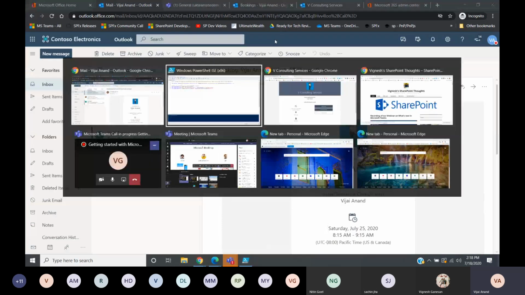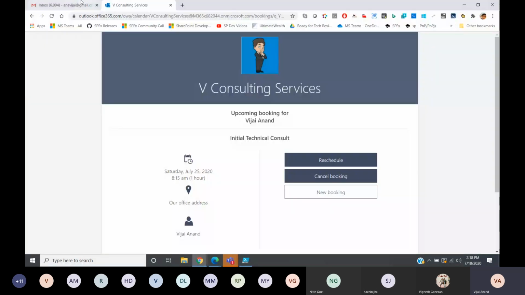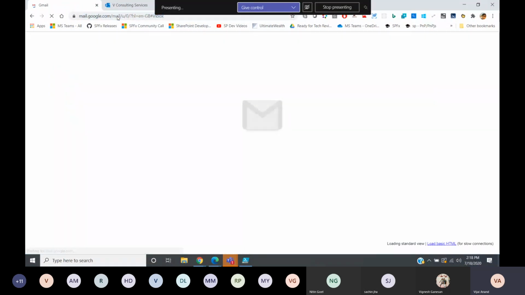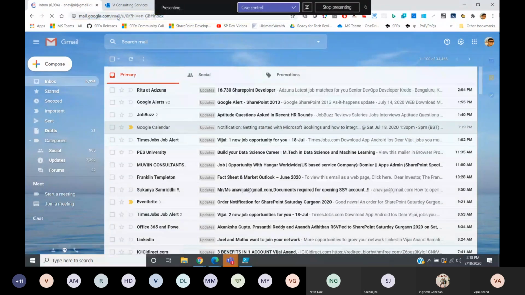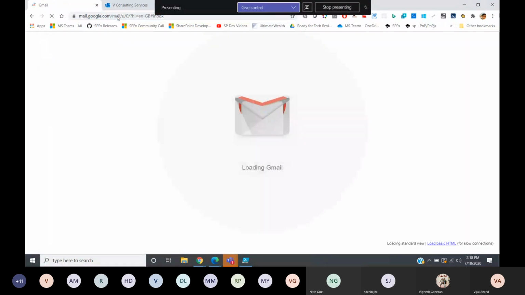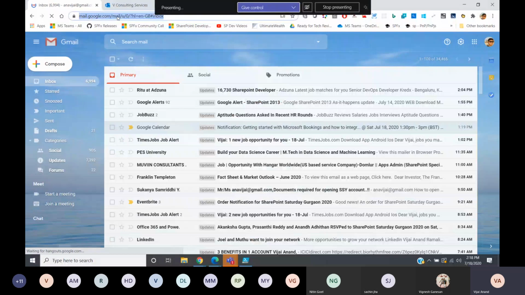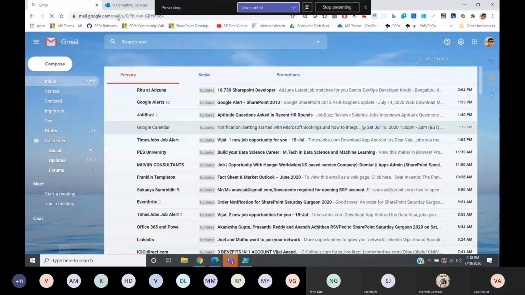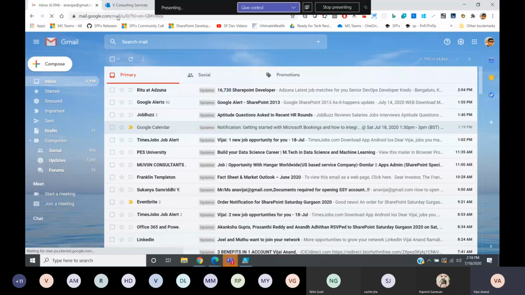Similarly, if I go to my personal email ID, obviously I have given my personal email ID as a customer, so I should be getting an invite there. Obviously to my Gmail ID also I will be getting that invite. This way the appointment has been booked and they can join the live meeting.